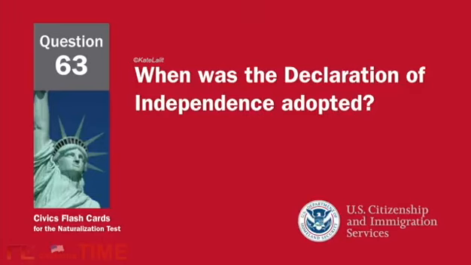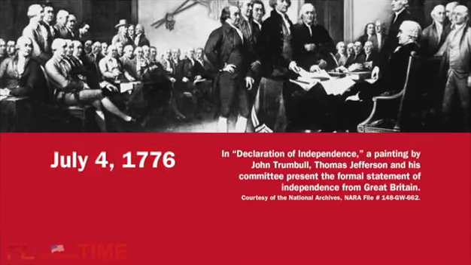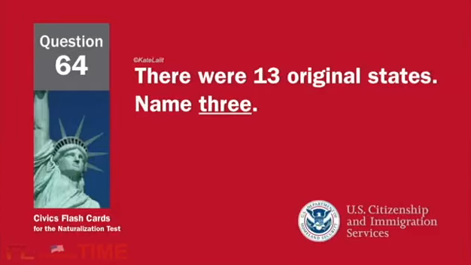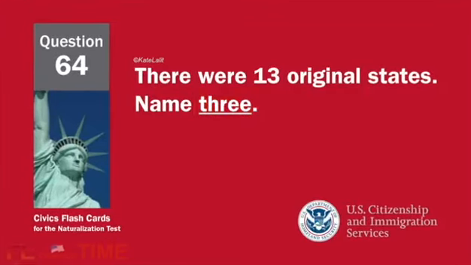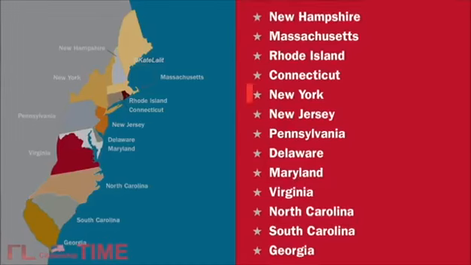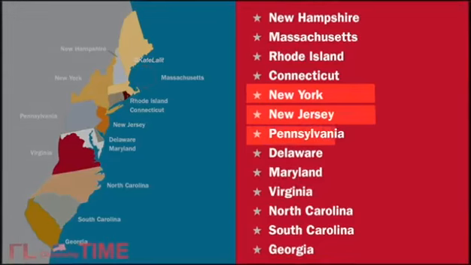When was the Declaration of Independence adopted? July 4th, 1776. There were 13 original states. Name 3. New York, New Jersey, Pennsylvania.